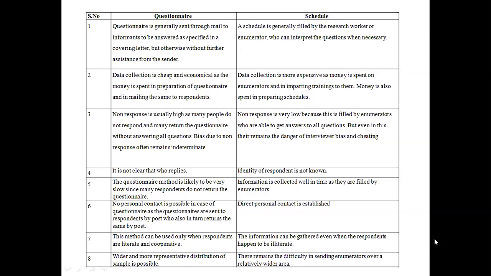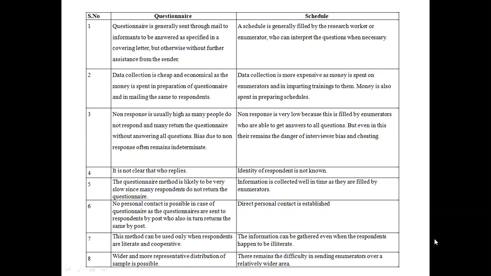Here in schedule, the information can be gathered even if the respondents happen to be illiterate. Yeah, for example, if you drafted a questionnaire in English and you went to a person who doesn't know English, you can translate the questions into Kannada and get the response from them, so that you can avoid non-response rate.